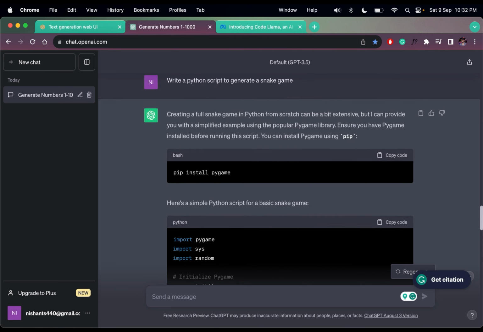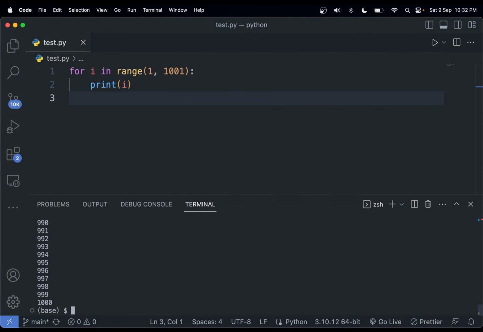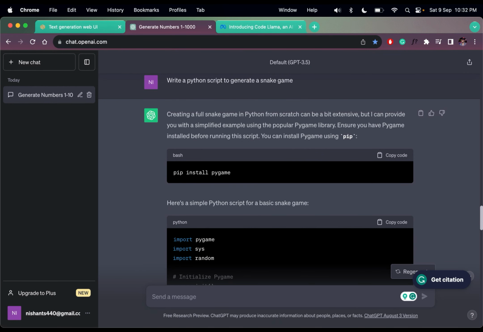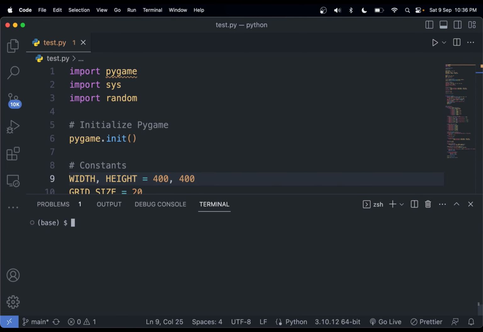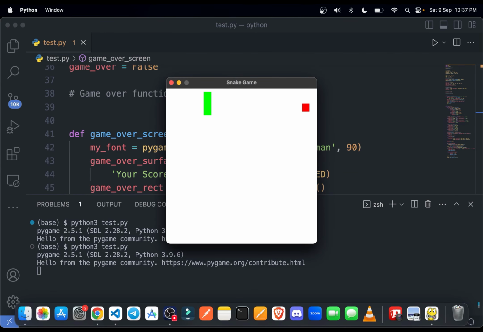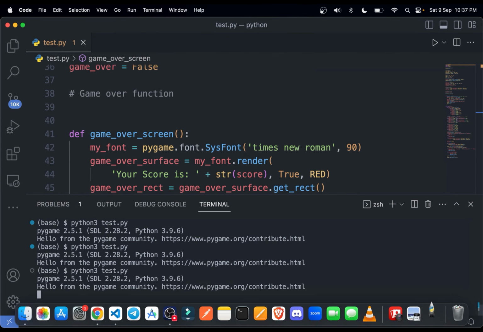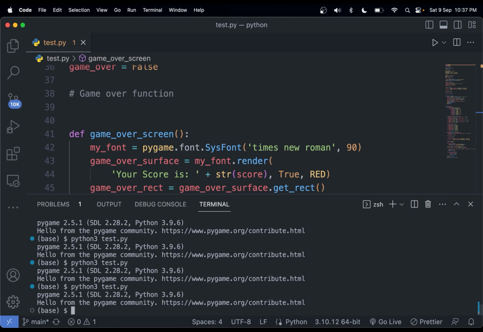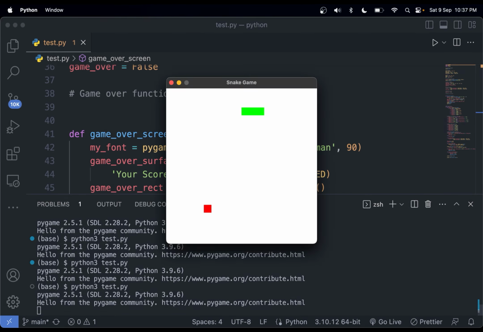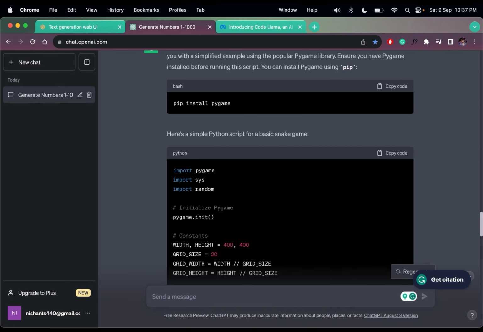Let's try this. First we have to install Pygame, so pip install pygame. Enter. Downloading. Copy this code and replace it here. Let's run the game: python3 test.py. Yes, it is working. It is very fast. If I touch the borders, it will go away. Let me try again. It is very fast. Yes, it's working. I can play it all day long. I am not good at this game, so it's fine.